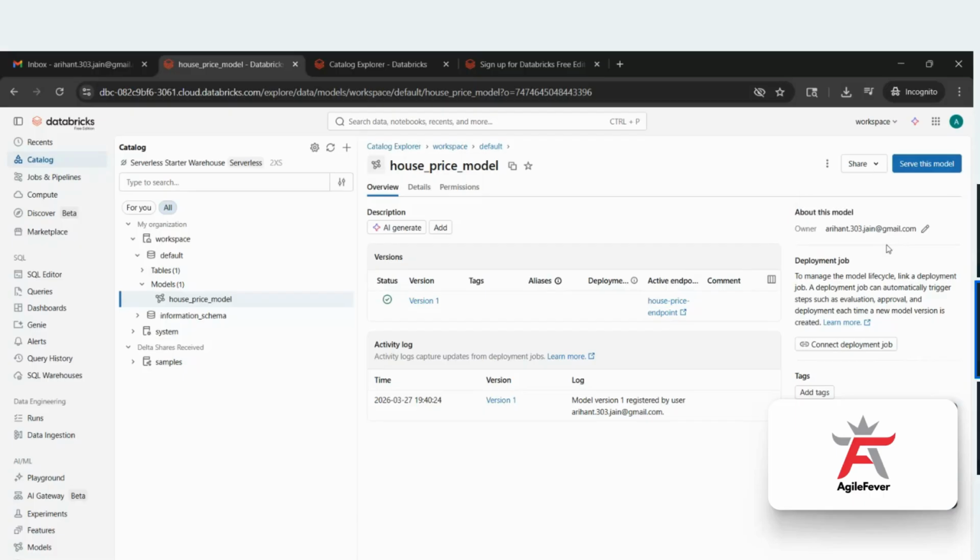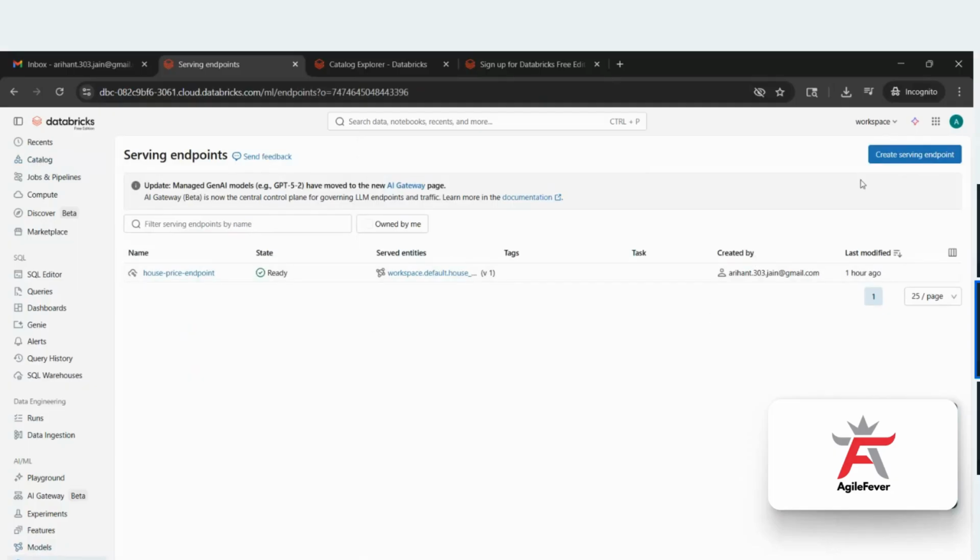Once this is done, that means version 1 is created, and automatically you will start seeing this kind of page. After that, we have to create the REST API for this. For creating the REST API, here you will see serving. So click on serving.